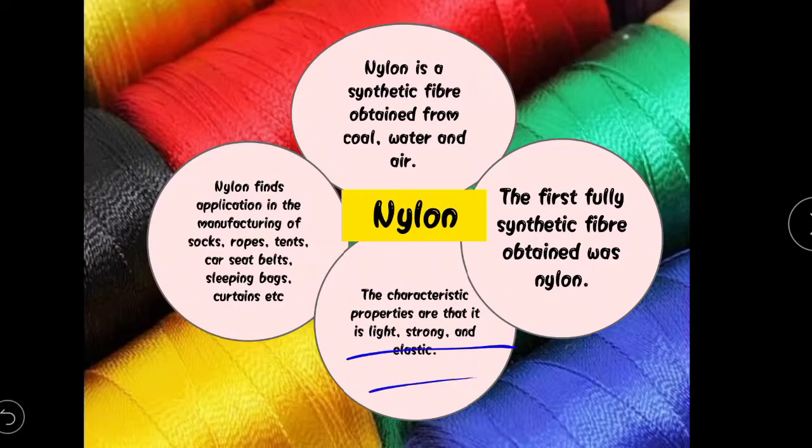Nylon finds application in the manufacturing of socks, ropes, tents, car shades, seat belts, sleeping bags, curtains, etc. In the backside image, can you see, is one of the silk threads. So these are the four features you have to study about nylon.